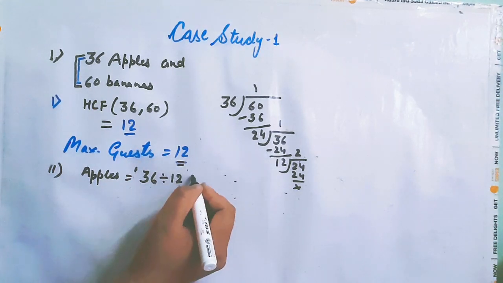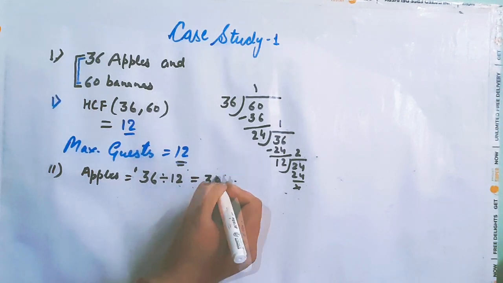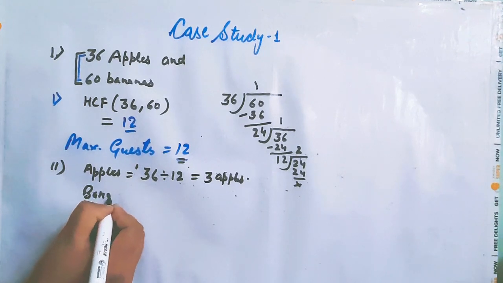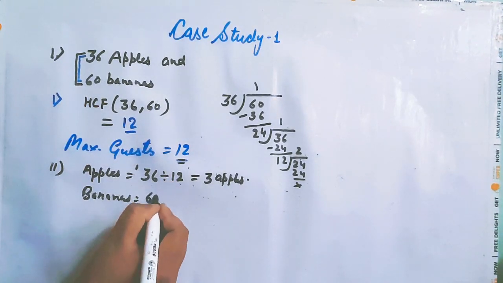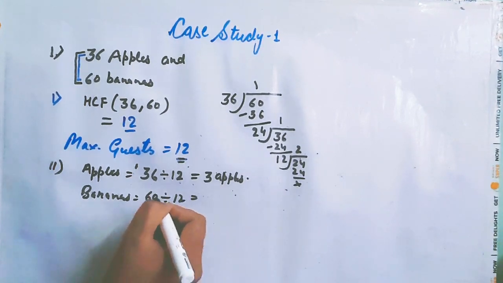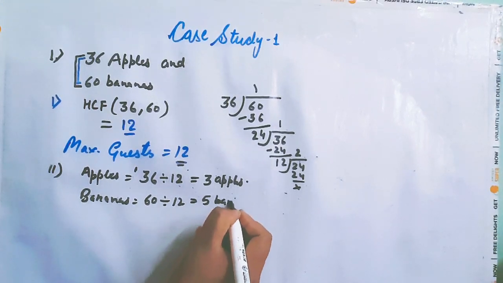So each guest is going to get 12 3s are 36, that is 3 apples. And bananas will be 60 are total bananas and 12 are the guests. So 12 5s are 60, each one will be getting 5 bananas.